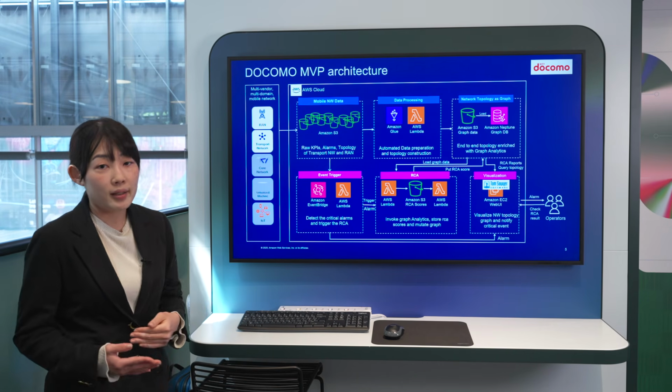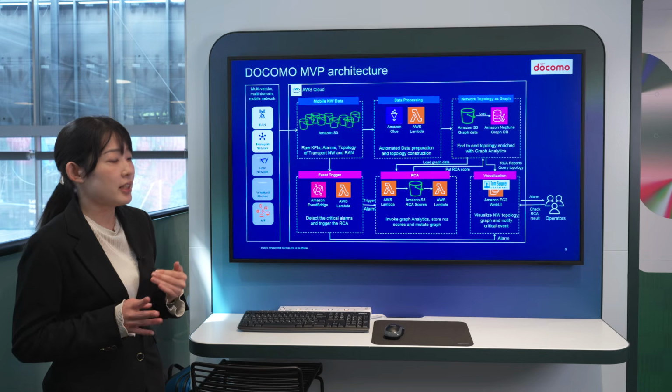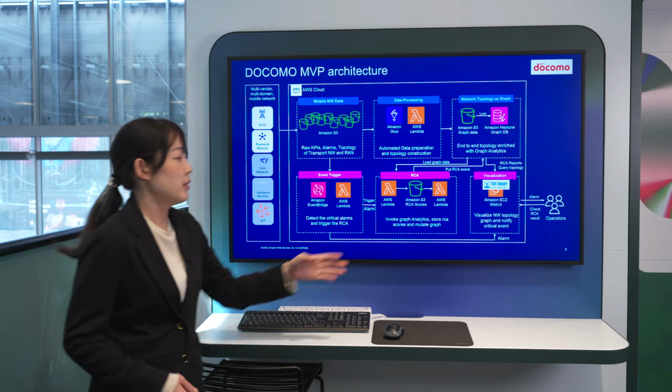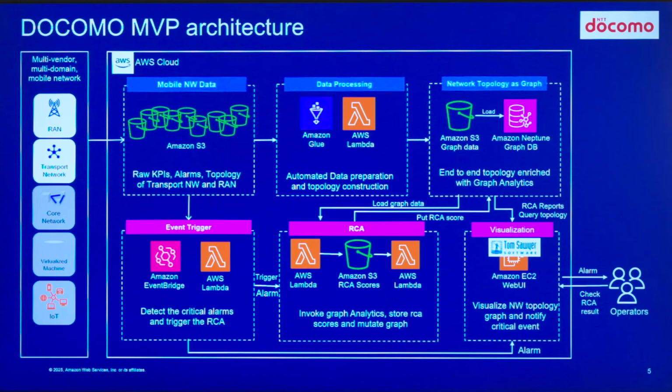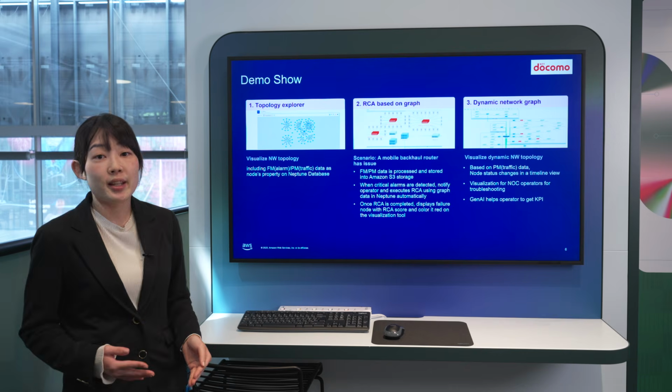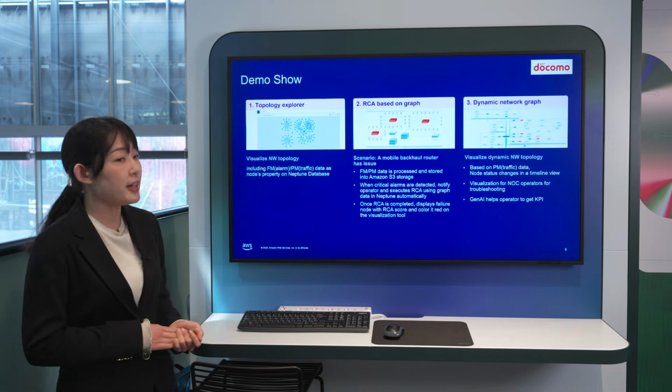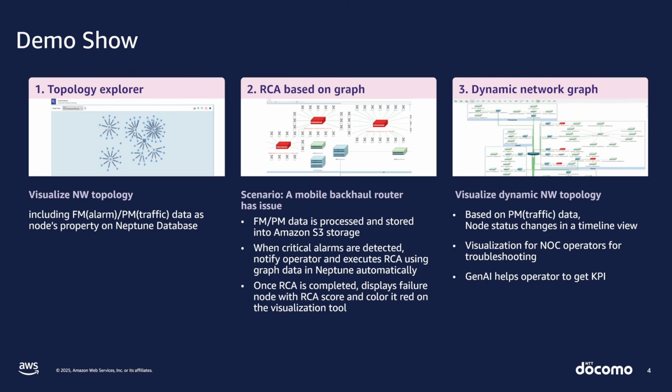So operators can see only their dashboard here. In the dashboard, they can see what's going on and the result of the RCA. So now I'm showing three demos. The first one is Topology Explorer. The second one is RCA based on graph. The third one is a dynamic network graph.